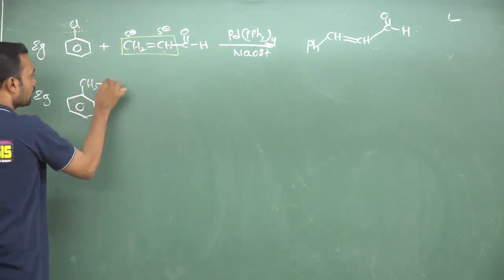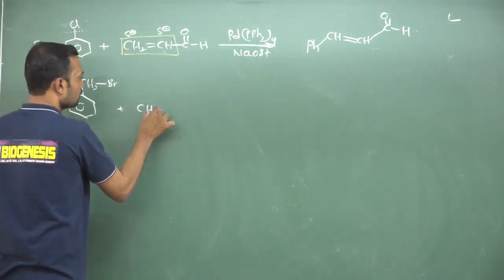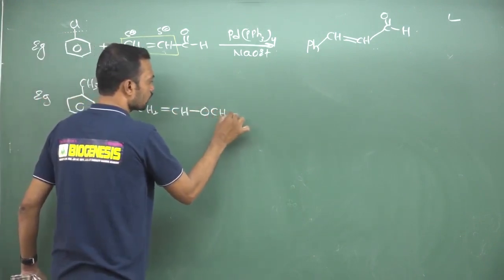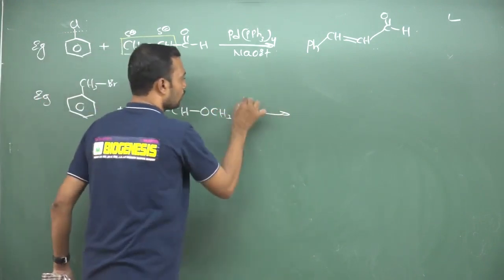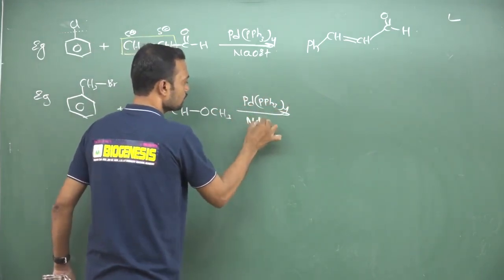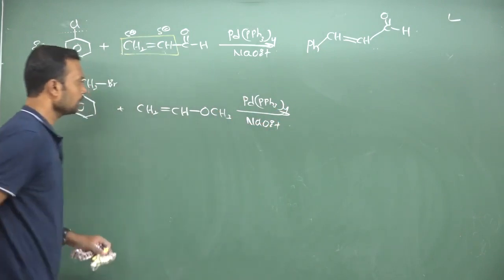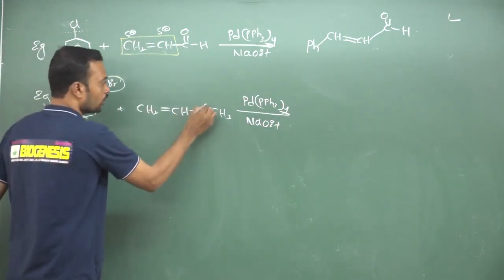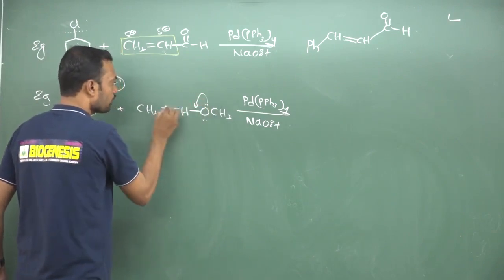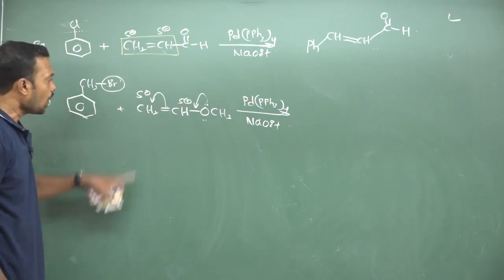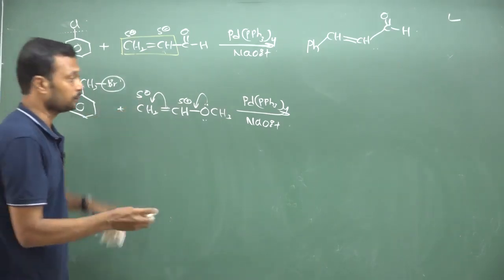See, I am taking benzyl bromide. So this is a double bond, and here I am writing OCH3. Now it is a donor. So palladium triphenylphosphine taken 4 times, NaOEt. Now concentrate here, remove this halogen. Now it is an activator olefin. So this is a carbanion, this is a carbocation. Always the carbanion attaches to palladium.